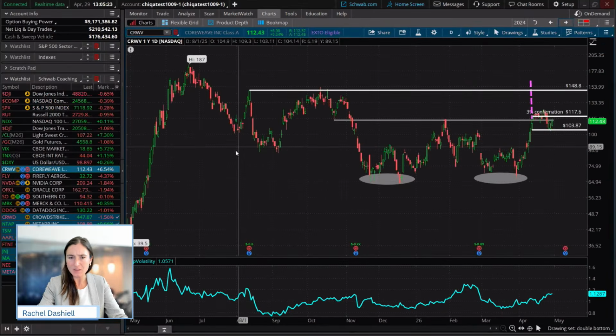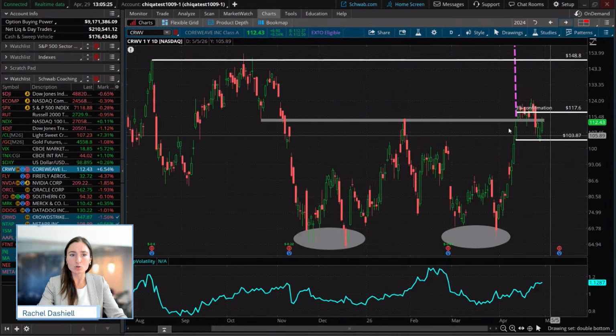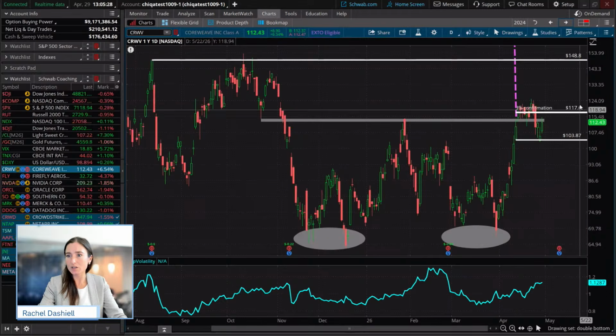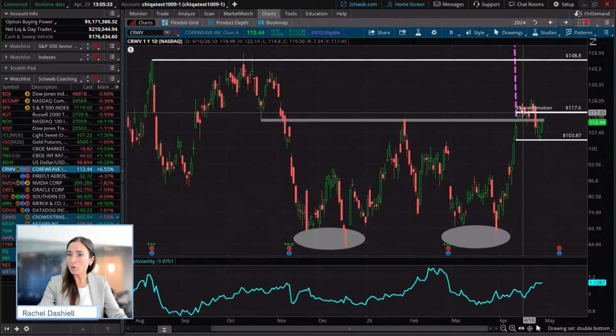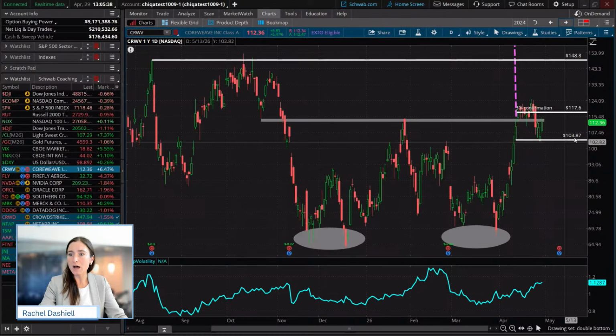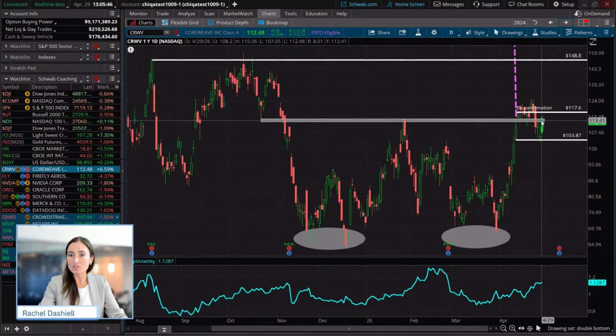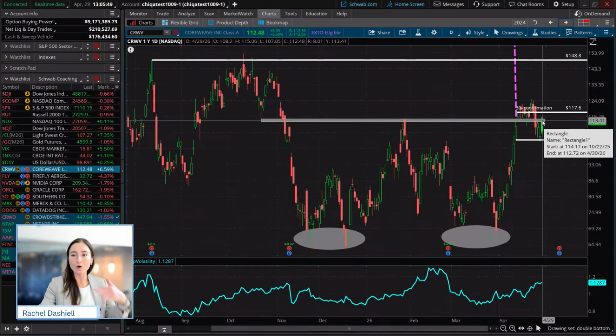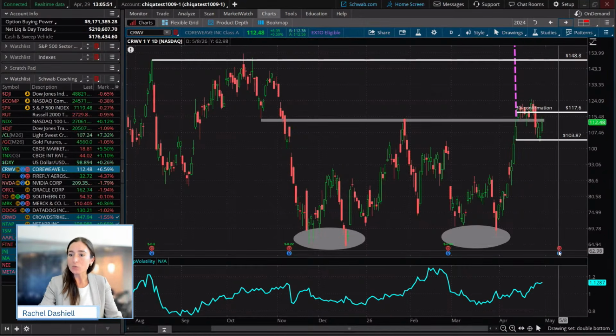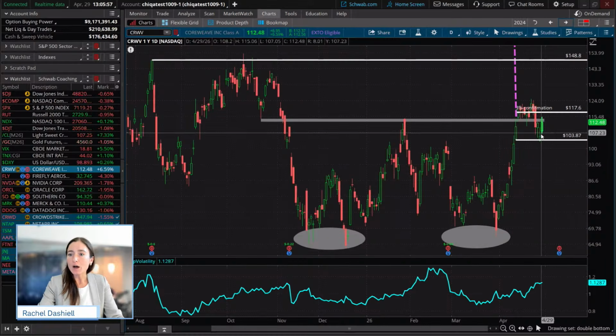I'm going to put this back on the chart that we were looking at. So CoreWeave was one that we took a trade. We had an entry around 117.60 when we saw that 3% confirmation. We placed our stop down here at 103.87. We actually got stopped out yesterday on that. Now we see price trying to reclaim that previous support, now new resistance yet again. We have a catalyst coming up in the next week or so, with earnings around the corner. But we did get stopped out of that trade.